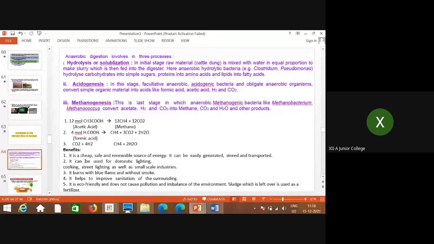The second benefit is that it can be used for domestic lighting. We can use this gas for lighting, for cooking, even for street lighting, as well as for small scale industries. The next important thing is that it burns with a blue flame and without smoke. This is very important, because it does not produce any pollution. Smoke is not produced.